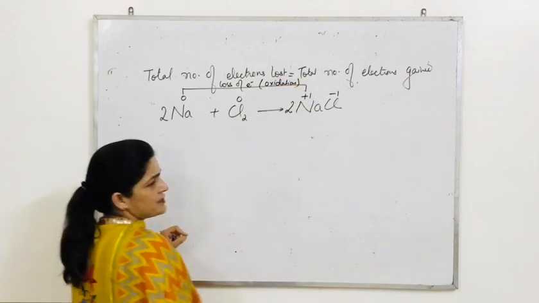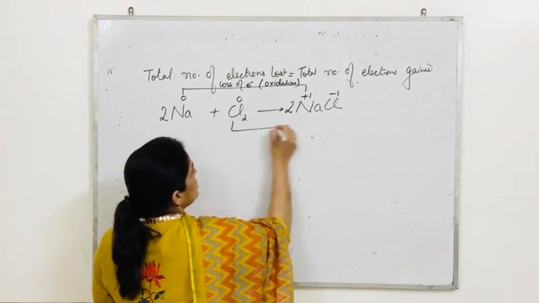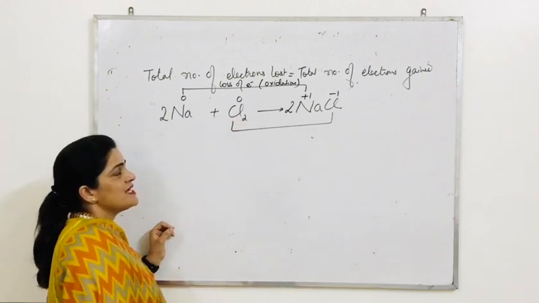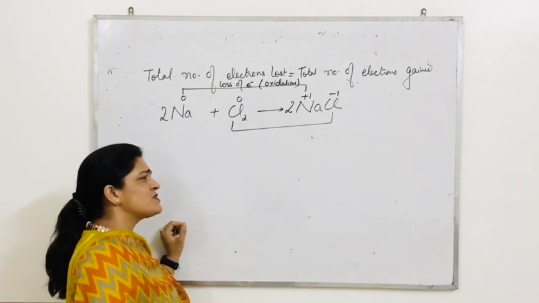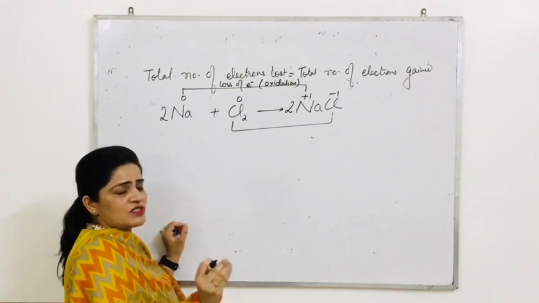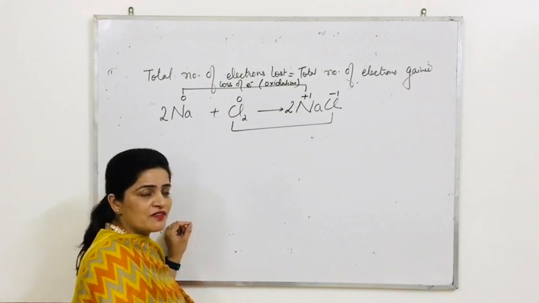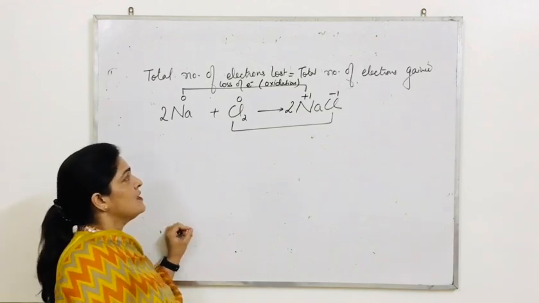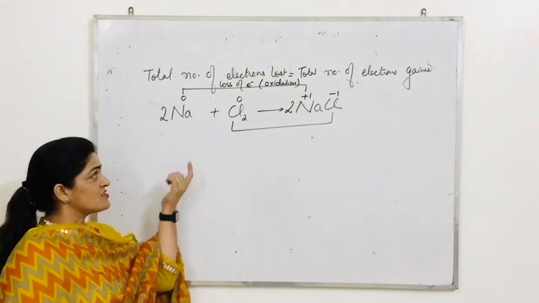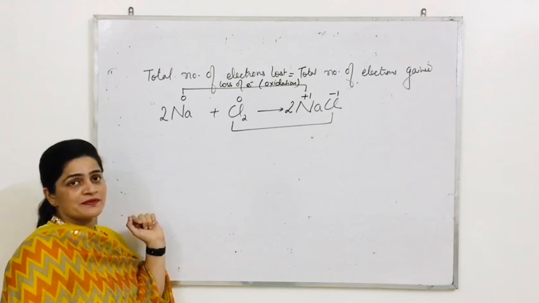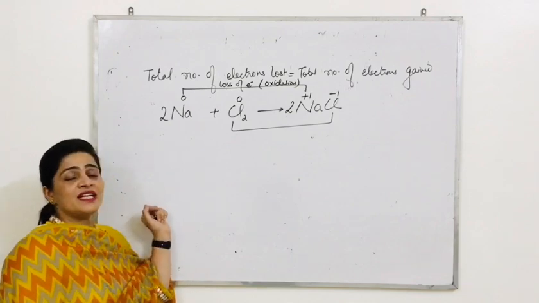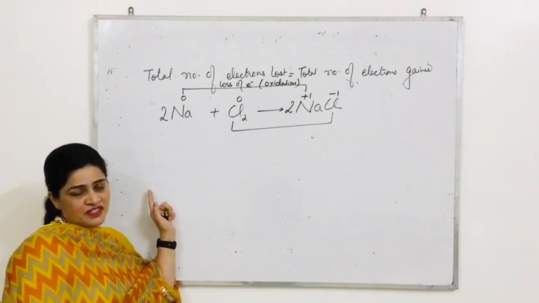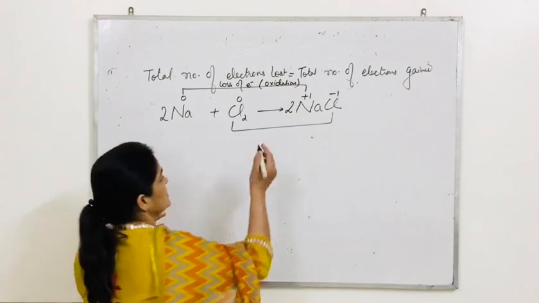You can easily check. Now this chlorine is giving us Cl negative. I'm just highlighting which part is the oxidation half and which part is the reduction half. Then we'll write it separately. In chlorine, the charge is 0. Now it's -1. Neutral chlorine will get -1 charge if it involves the gain of electron.